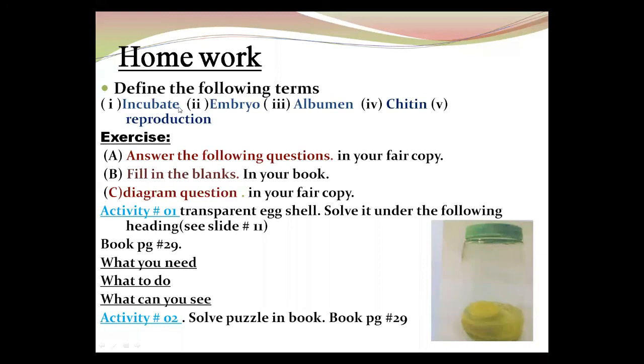Incubate, embryo, albumin, chitin, and reproduction. These terms you can define very easily. Five terms are here, which we have already discussed in the content. So you can take help from the slide, and the book also has the content. So you can take help from your book.